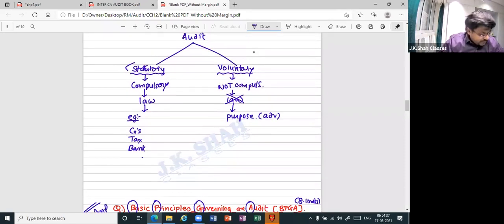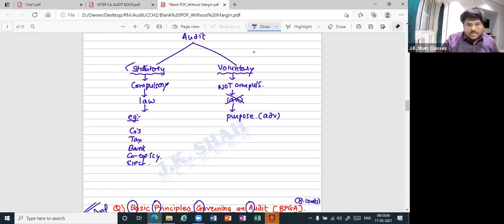One more example, cooperative societies. It is given under the Cooperative Societies Act 1912 that all the financial statements prepared by the cooperative societies have to be audited. Then whether you like it or not, will you have to do audit? Oh yes, there is no other option. Something more, electricity company audits. It is given in the Electricity Act that if you make financial statements, you will have to audit. Then you will have to audit.